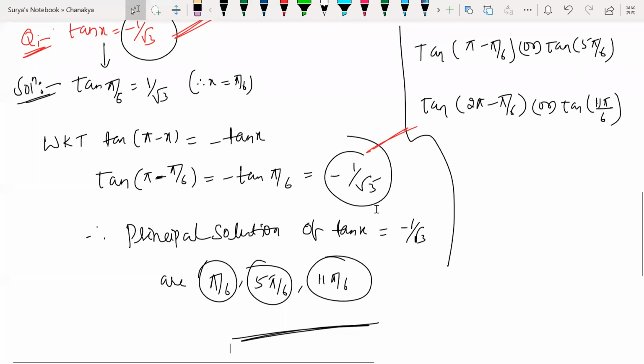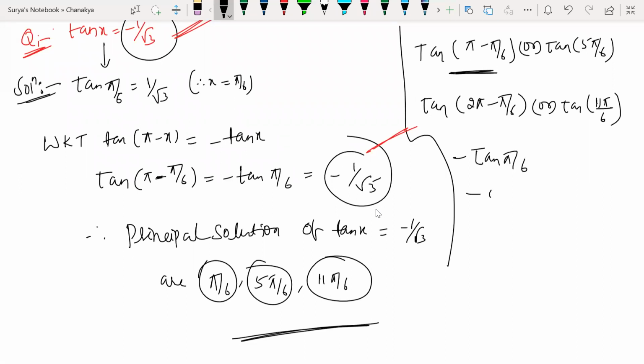What value if you substitute in radians? If I substitute pi by 6 in place of x, which means tan 30, which gives you 1 by root 3. Tan 30 gives me 1 by root 3, guys. So 30 can be written as pi by 6. So my principal solution is pi by 6 now. So 180 minus theta gives me minus tan theta only, and minus tan theta is again minus 1 by root 3 only.